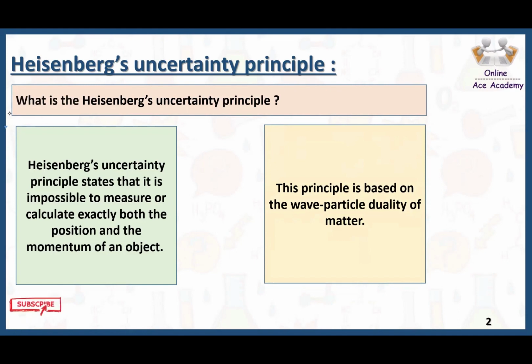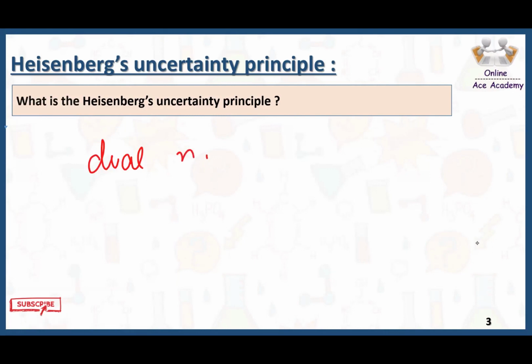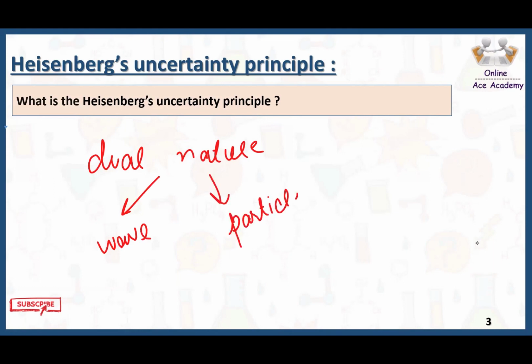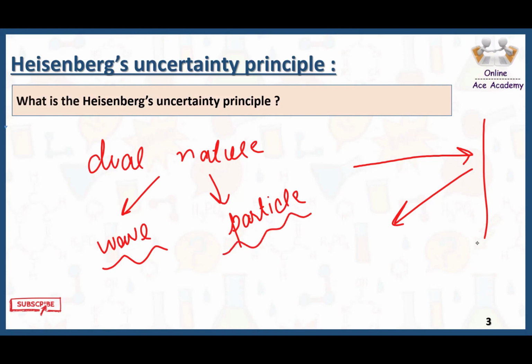Heisenberg uncertainty principle. As we know, there is a dual nature of light. Light can act as a wave, and it can act as a particle too. Now, how can light act as a wave? We know if a beam of light strikes a surface, it reflects back. This reflection proves that there is a wave nature of the photons, or the beam of light. On the other hand, light also has a particle nature.